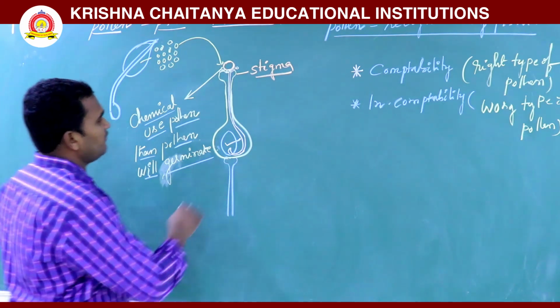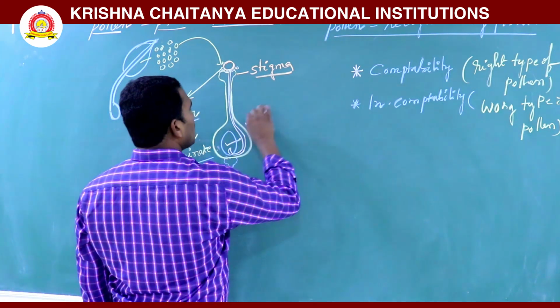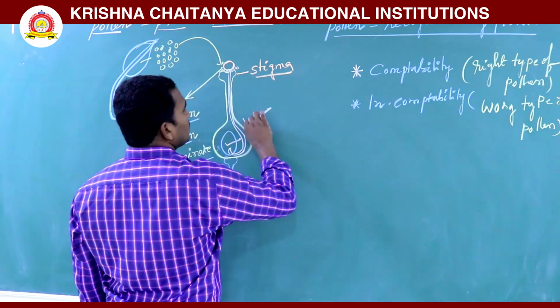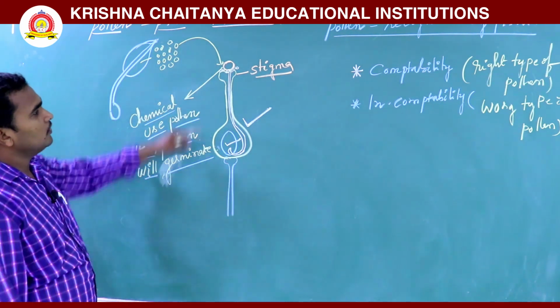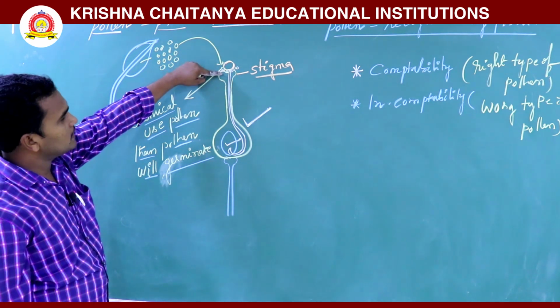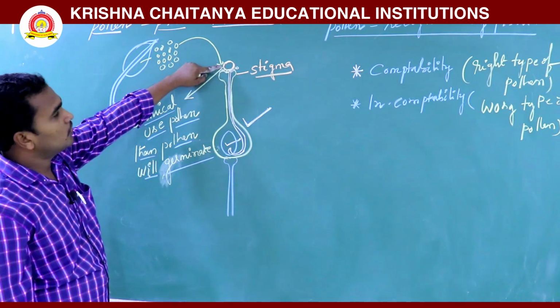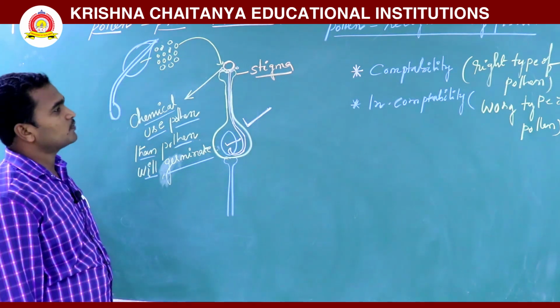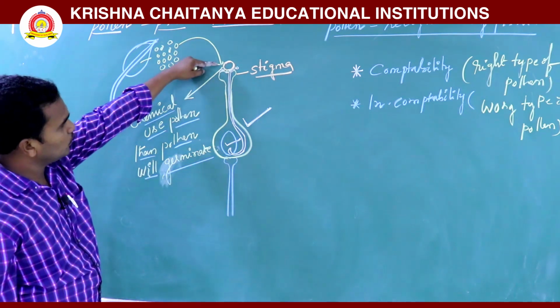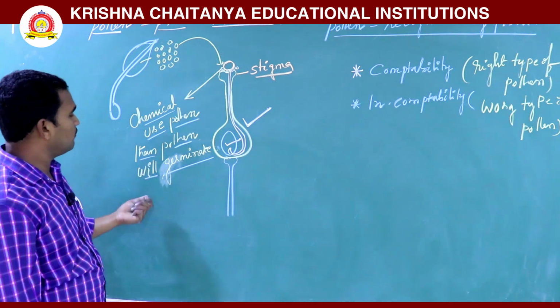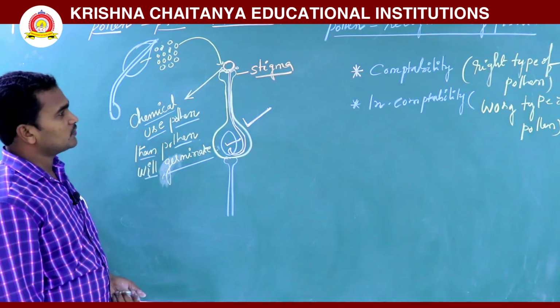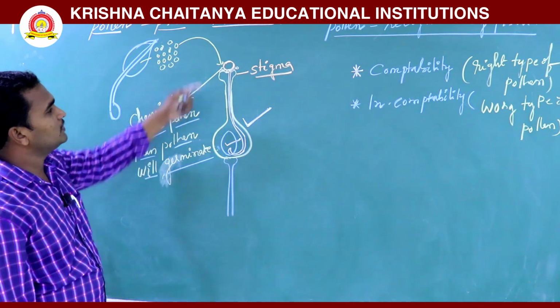This method is called compatibility. Compatibility means the pollen falls on the stigma, which secretes some chemical substances. The pollen grain uses these substances and germinates.